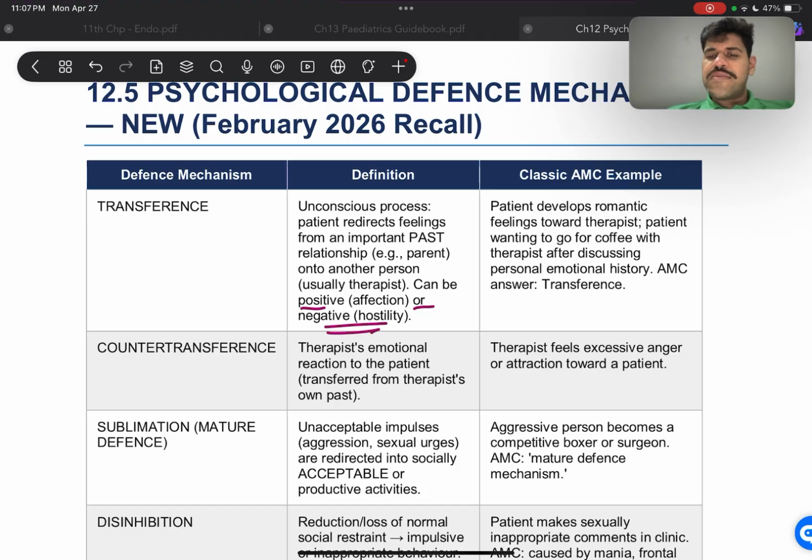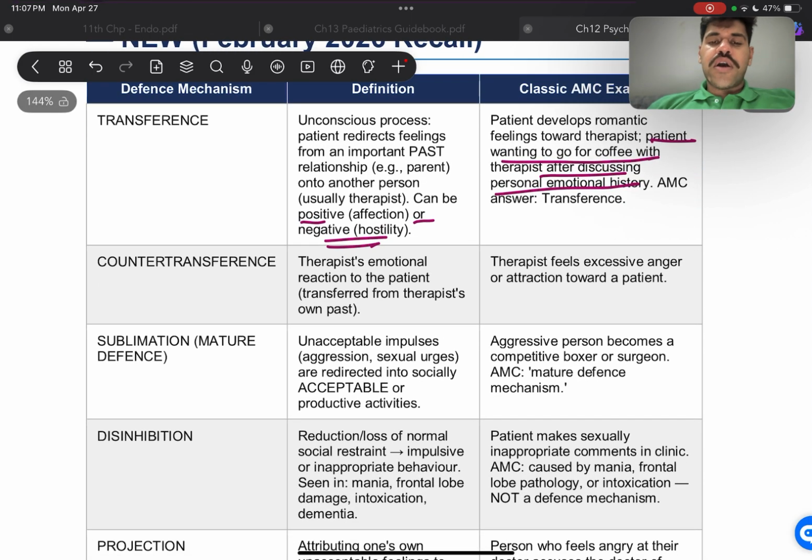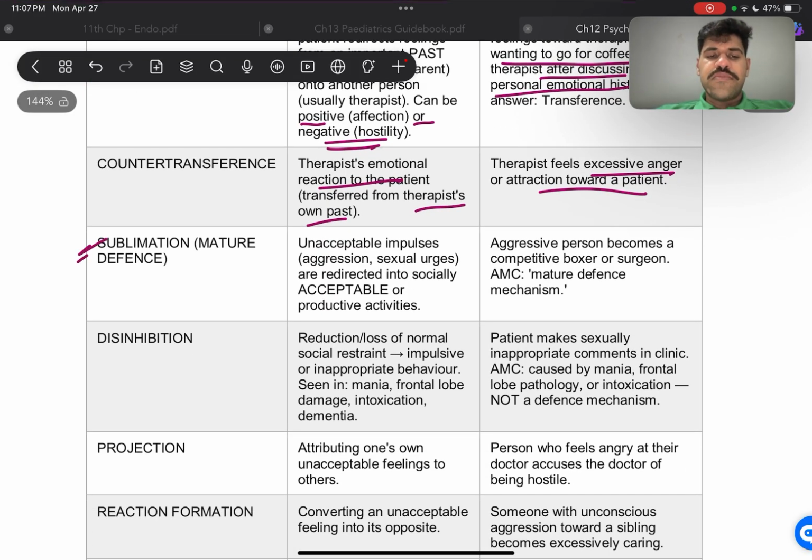All right, so sometimes the patient is going to ask for a coffee with the therapist after discussing personal emotional history, and most likely this answer is going to be transference. Now counter transference is the other way around, the therapist's emotional reaction to the patient transfers from the therapist's own past. All right, so sometimes the therapist is going to feel excessively angry or attraction towards a patient. Sublimation, which is a mature defense mechanism, is that they take unacceptable impulses such as sexual or anger, and they redirect them into socially acceptable or productive activities.